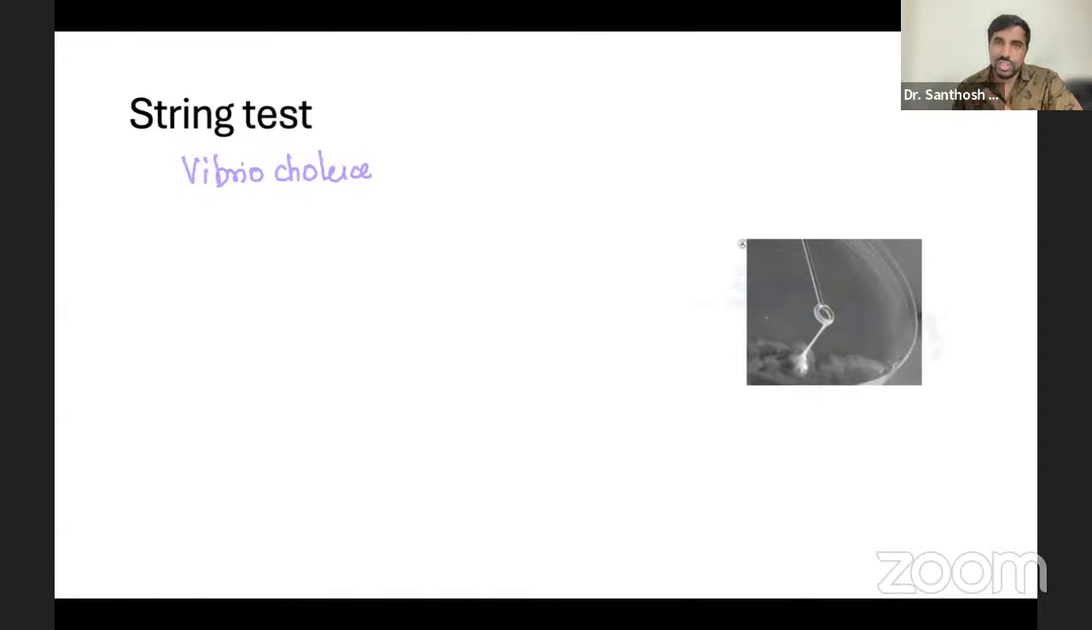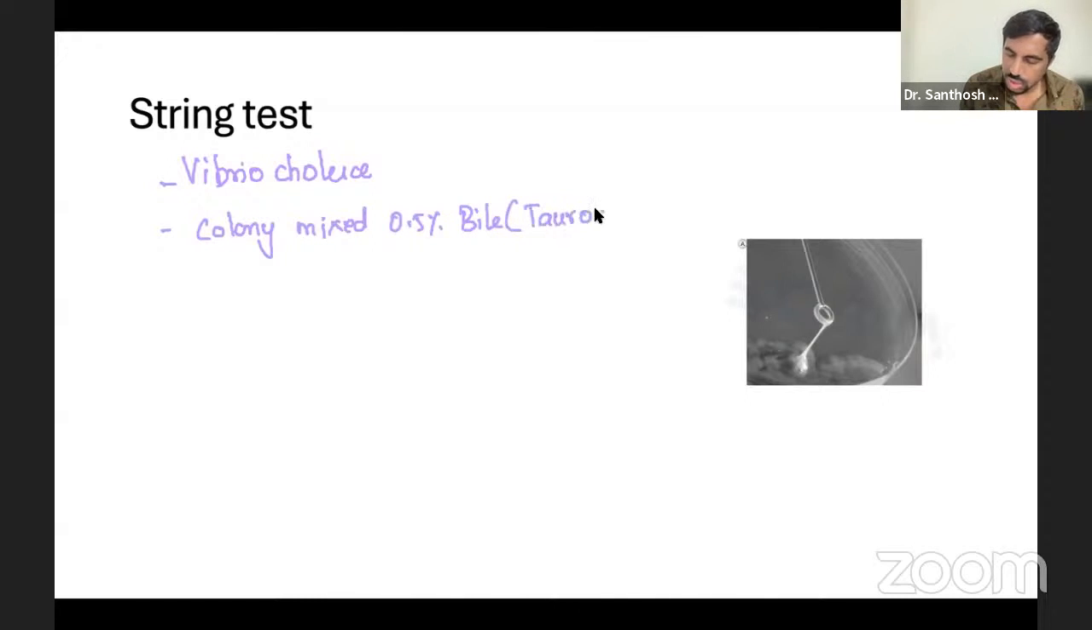Especially we do it for Giardia, and also Cryptosporidium and Strongyloides. That is the other string test. This is for the Vibrio cholerae bacteria string test. Here the colony is mixed with 0.5 percent bile suspension, that is basically taurocholate. Taurocholate is a bile suspension, 0.5% bile suspension.